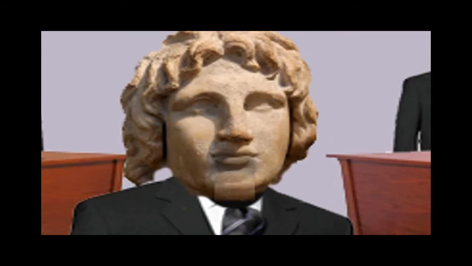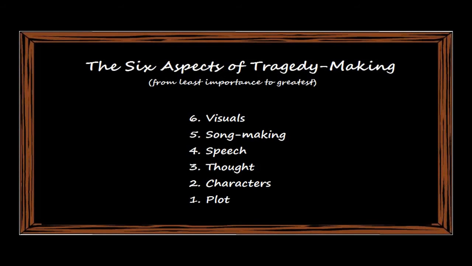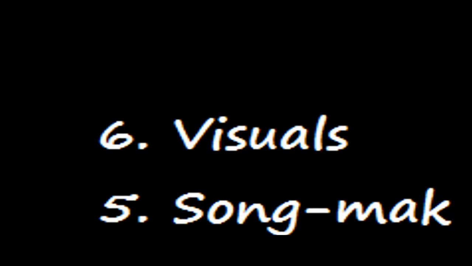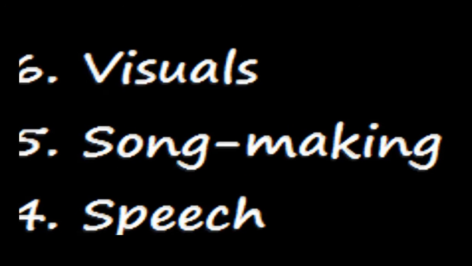Okay, Mr. Aristotle, I get it, but what makes up a tragedy? Actually, Johnny, there are 6 aspects to tragedy making. Here I have them listed from least important to most. The least important of all is the arrangement for visuals on the stage, or the set. A good tragedy will be able to get across without a lot of fluffy sets and effects. After that is song making. More important than song making is speech.